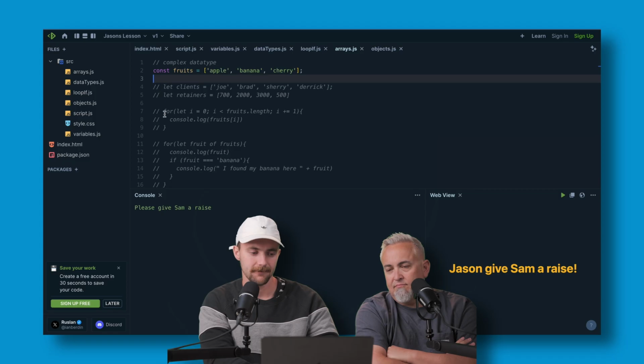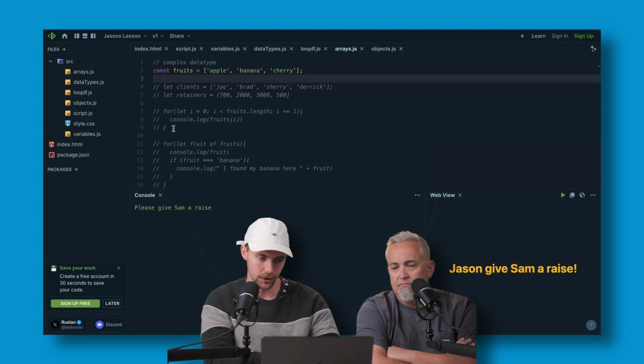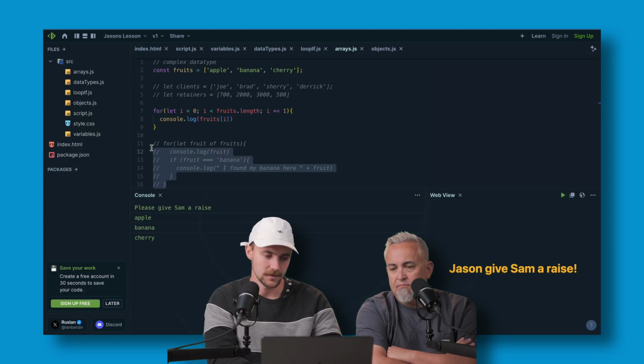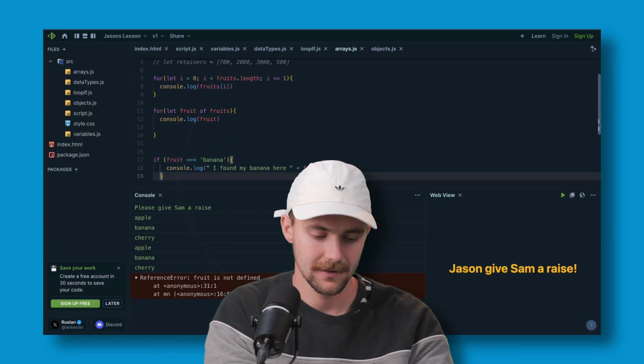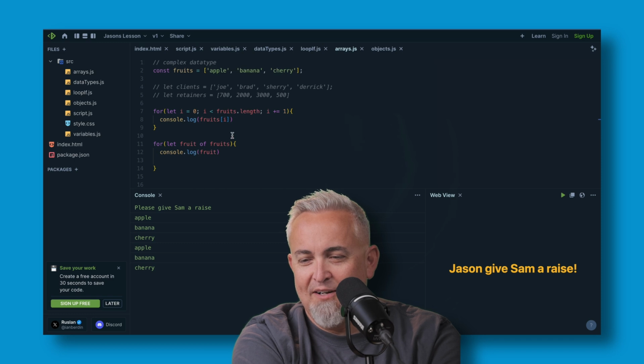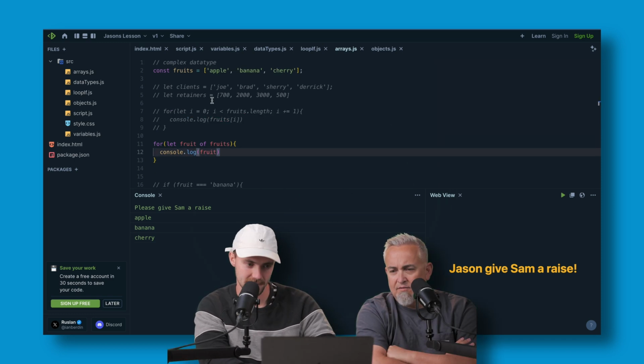Arrays are very helpful just because they help you loop through data. So this is what is called a for loop. I'm going to show you two different for loops. What? Oh, nothing. I'm just trying to wrap my mind around this and the point of it. This is how you're going to loop through the fruit of this array.